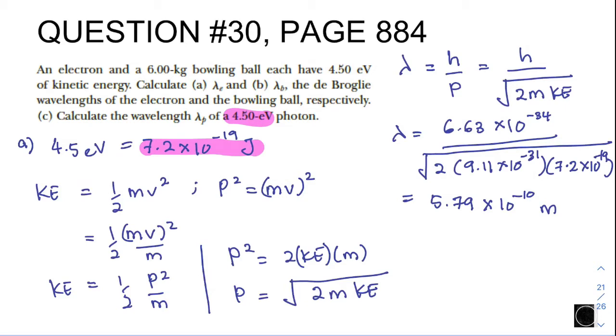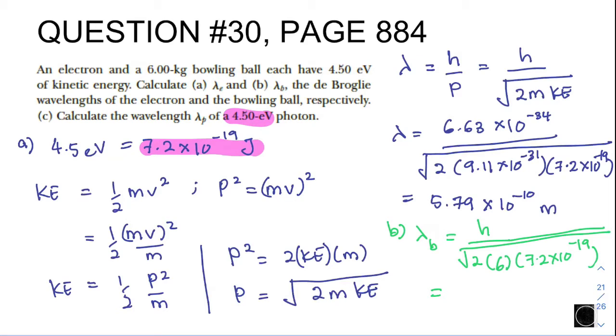Right. Then now we are going to proceed to part B, lambda for the bowling ball. Again, you're going to repeat this: h over the square root of 2 times the mass, which is 6 kilo, times the kinetic energy, 7.2 times 10 to the power of negative 19, square root of everything.